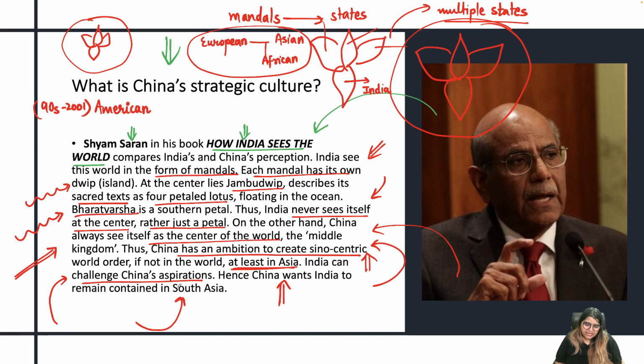If India remains contained in South Asia, remains busy stabilizing the South Asian region, it will not be able to challenge China in the Asian continent. That's the whole idea. That's why China is so active in South Asia. And it is also connected with China's string of pearls policy, which is nothing but to encircle India. Now, what's the significance? Why is that happening? This we will cover in the upcoming sessions. But I hope you understood this idea, which is promoted by Shyam Saran.